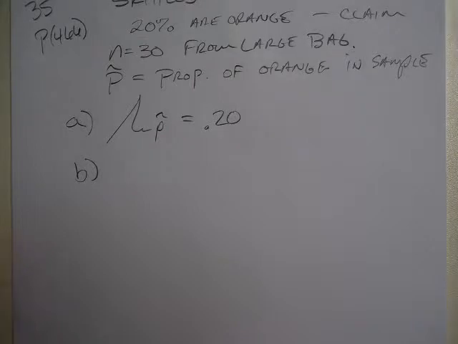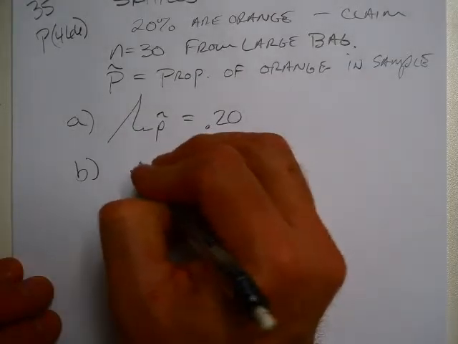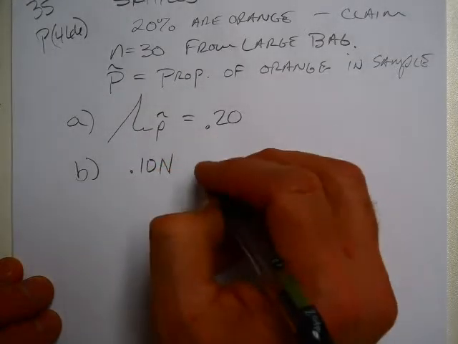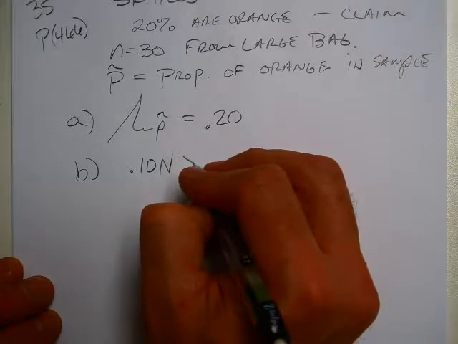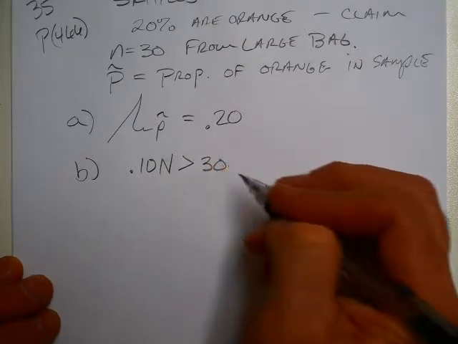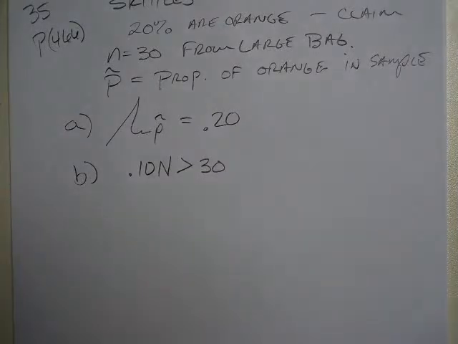So the next thing, it says calculate and interpret the standard deviation of the sampling distribution of p hat. Verify that the 10% condition is met. So is 10% of our population of Skittles in our large bag greater than 30? Another way of phrasing that is, do we believe that there are more than 300 Skittles in our bag? Is that reasonable if it's a large bag? Yeah, I think so. So we're going to say this is reasonable to assume.